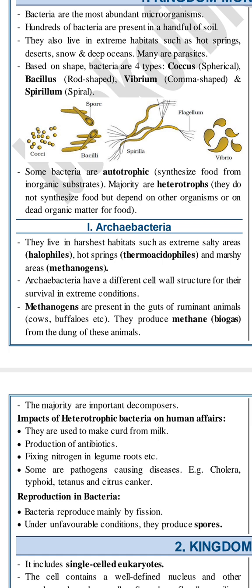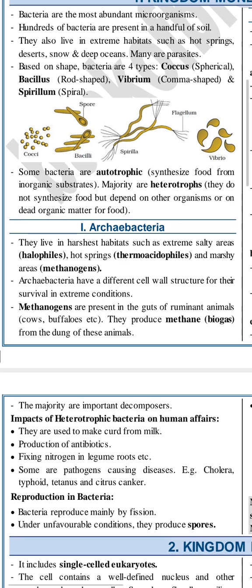Archaebacteria have different cell wall structures for their survival in harsh conditions. Okay, so they are the most primitive prokaryotes. They can be seen in a great salt lake. They can be seen in the gut of animals, methanogens. They can be seen in volcanic vents. Okay, so they don't have peptidoglycan. I told you eubacteria में peptidoglycan होता है, plants में cellulose होता है. Okay, so they have a different type of cell wall because of which they can survive in extreme conditions.